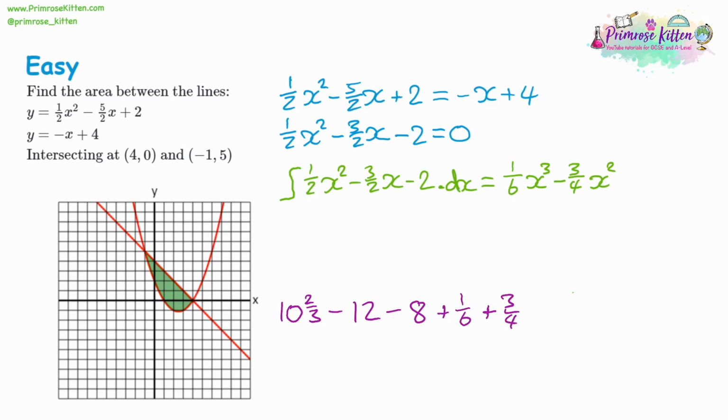And then negative 2 times negative 1 is positive 2, but we're taking it away, so that'll be negative 2 altogether. So we can add all of that up. Altogether, to 1 decimal place, that'll give negative 10.4. We're adding a final answer for the area. Area is going to be positive, so the area will be a positive 10.4.